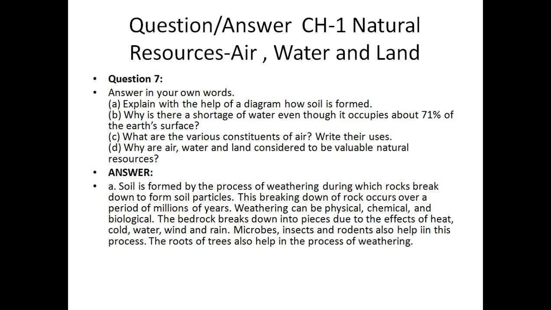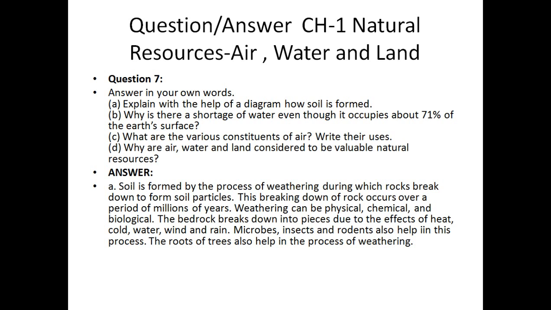What is physical? When we dig the soil, that is physical. Chemical is when a chemical reaction takes place in the soil, and biological is, you can say, the movement of water, like a flood. The bedrock breaks down into pieces due to the effects of heat, cold, water, wind and rain. These are all the agents which help in breaking the rock. Microbes, insects and rodents also help in this process. The roots of trees also help in weathering, that is, they help in binding the rocks or the soils.